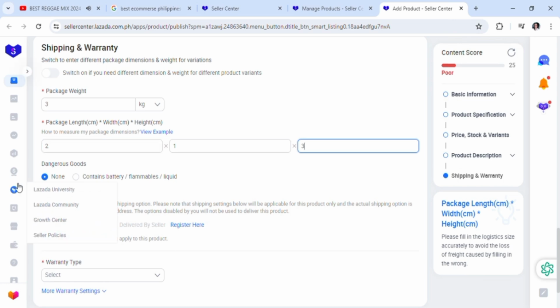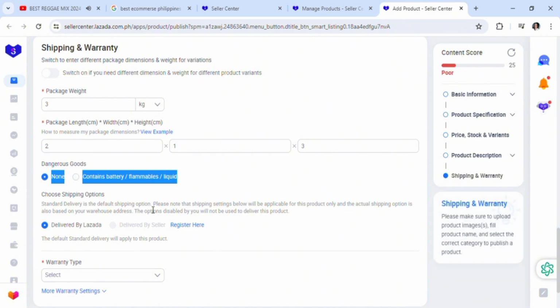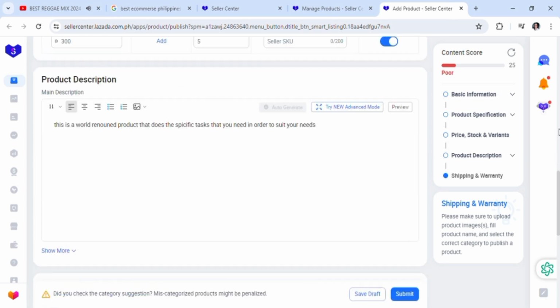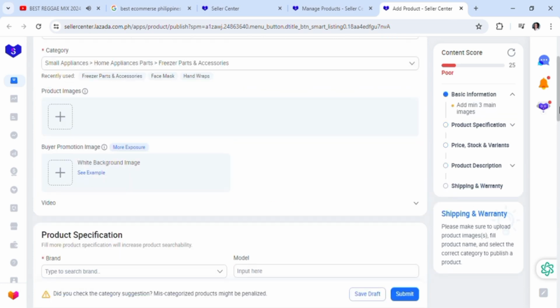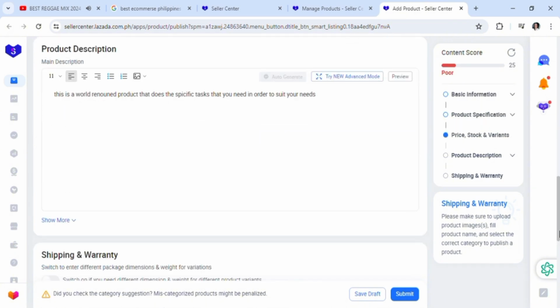And here we go. We're just filling all this up as we go along, just basically like the TikTok stuff. So we're just trying to sell. That's the basic thing here that we're trying to do. So once you scroll down, you can upload images.